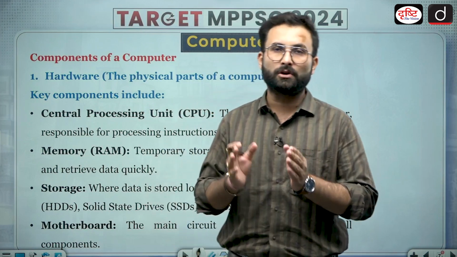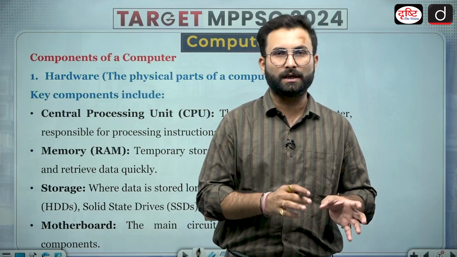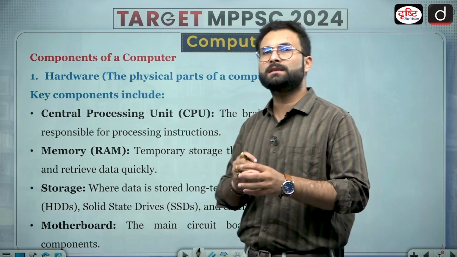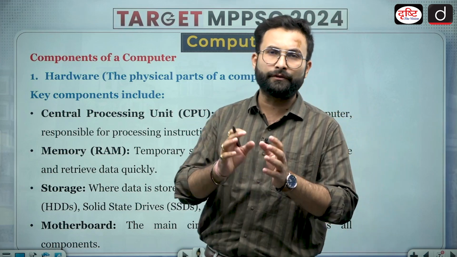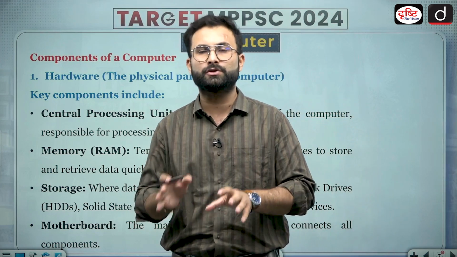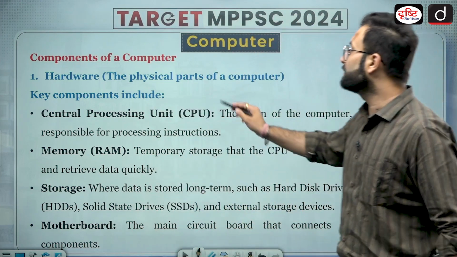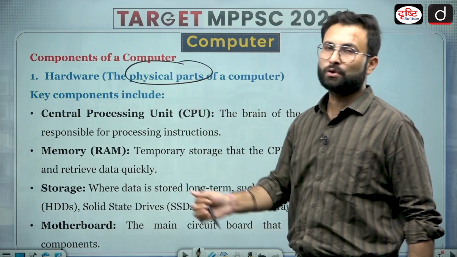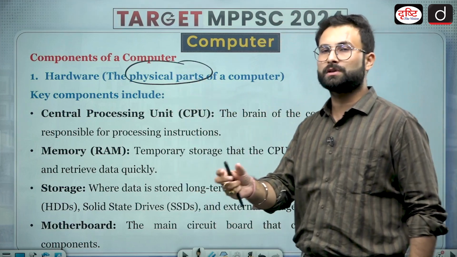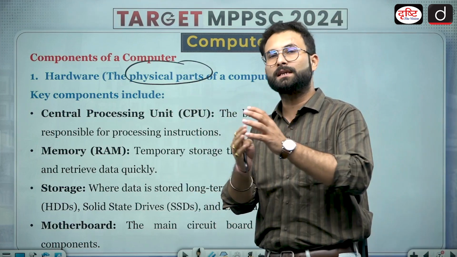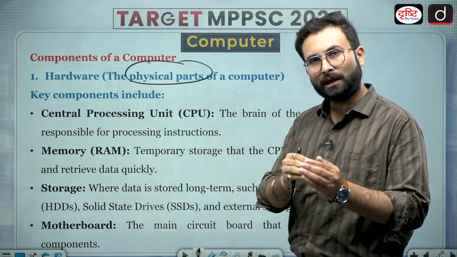Okay, so one is your hardware, then you have software. When we are talking about the hardware, in simple language, you can put that whatever physical features are there of the computer which you can touch, these are hardware. So let's see over here, hardware, these are the physical part of the computer. If we see monitor, mouse, CPU, you can say keyboard, these are all hardwares.